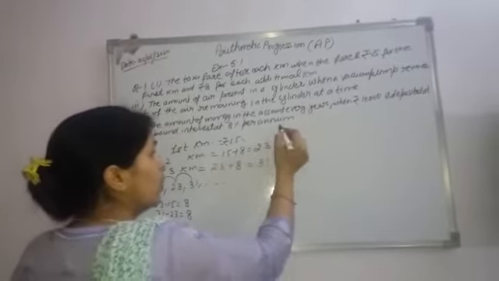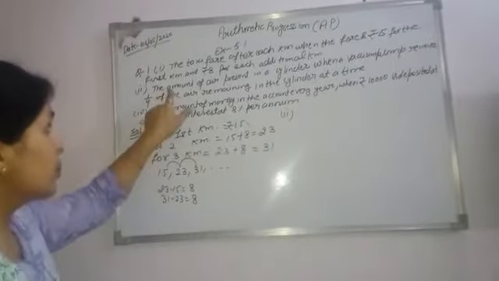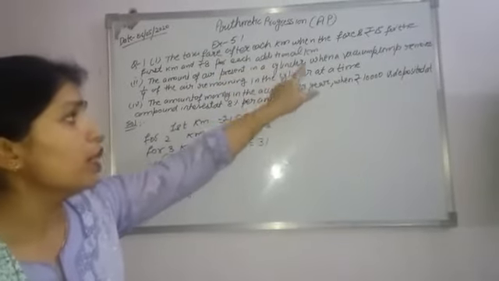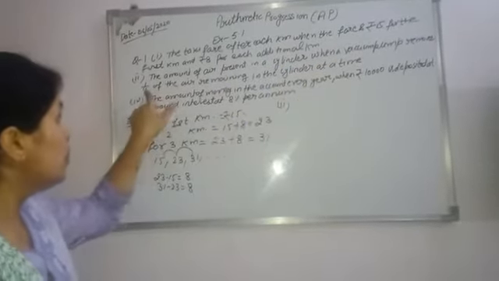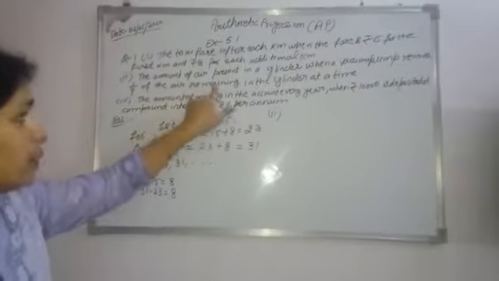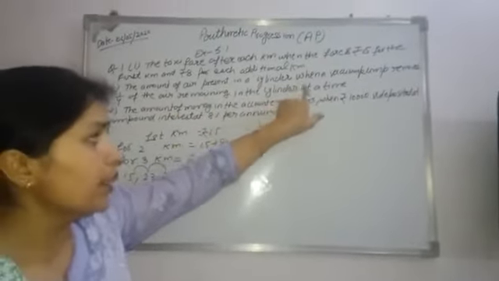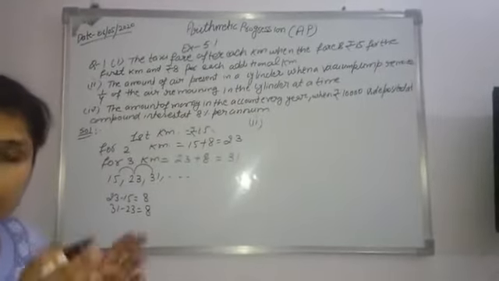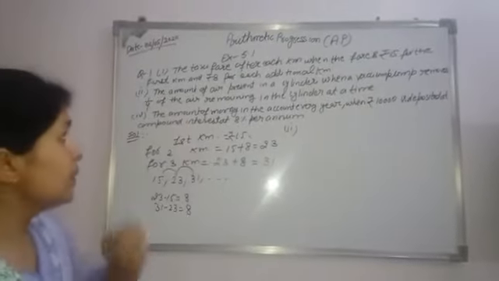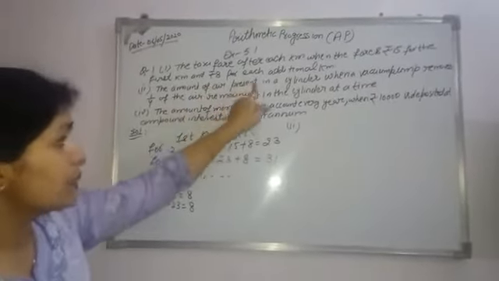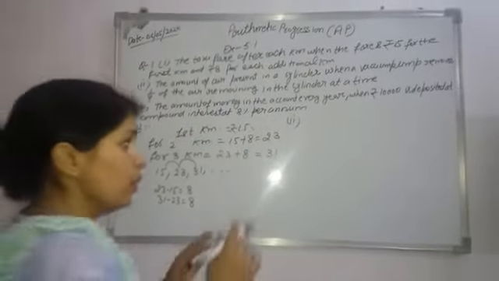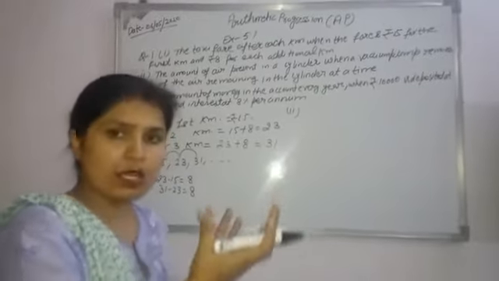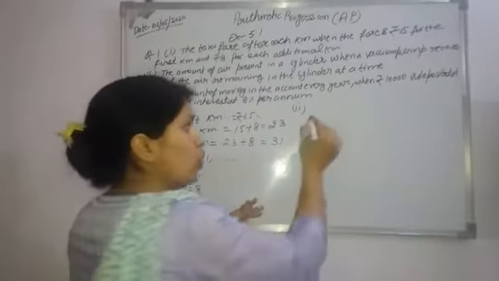Now the second part. The amount of air present in a cylinder when a vacuum pump removes 1/4 of the air remaining in the cylinder at a time. Here a cylinder is given to us, with air in it. We denote the amount by volume.